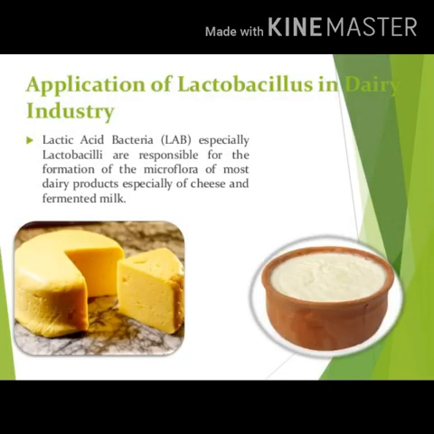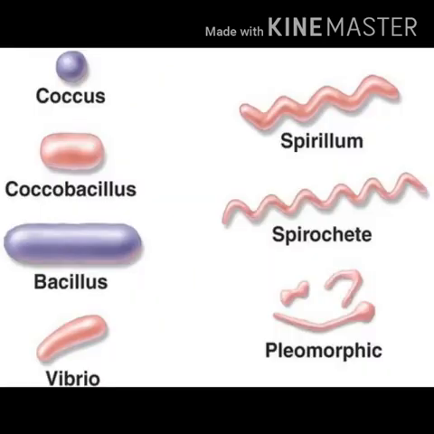Like lactobacilli, which is a useful bacteria found in most dairy products like curd, buttermilk, etc. Examples of bacteria are Coccus, which is round shaped, Coccobacillus and Bacillus, which are rod shaped, Vibrio, which is comma shaped, and Spirillum, which is a spiral shaped bacteria.